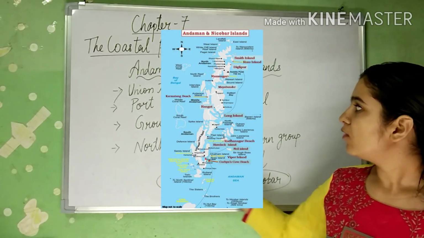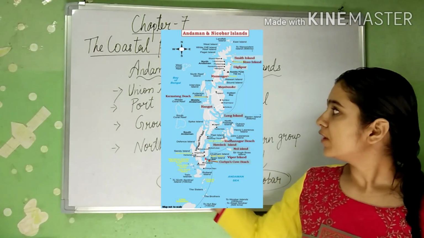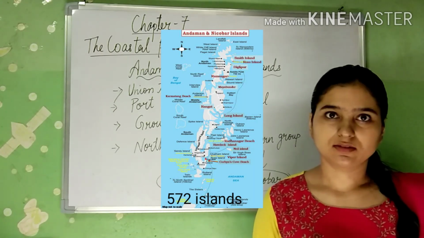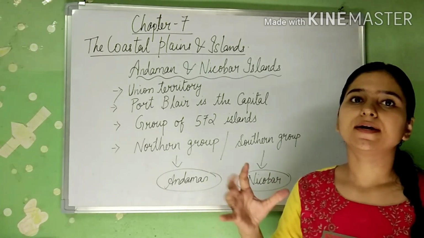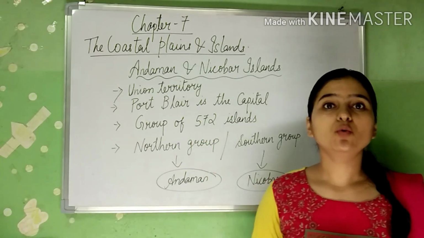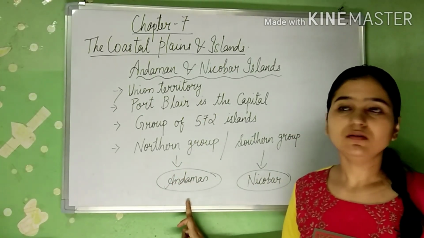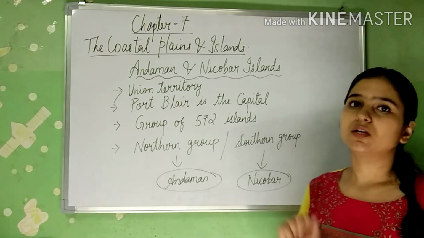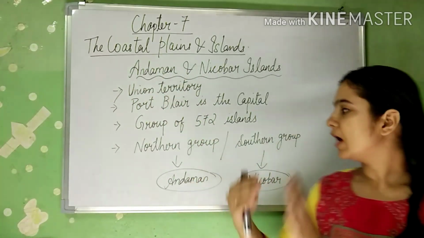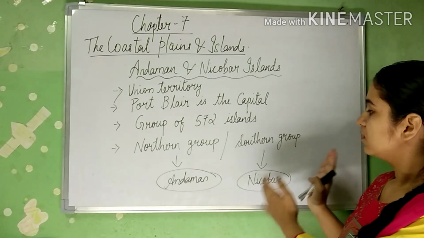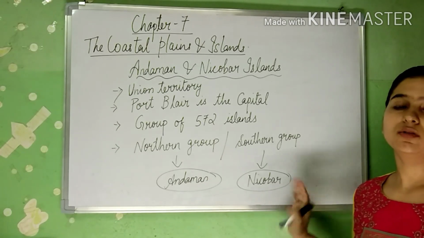Next, group of 572 islands. Andaman and Nicobar Islands has various islands. Some are small, some are big, and in total it has 572 islands. Then, the northern group is known as the Andaman and the southern group is known as the Nicobar. That means the Andaman is on the north side and the Nicobar Islands are on the south side.